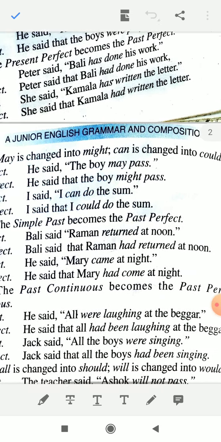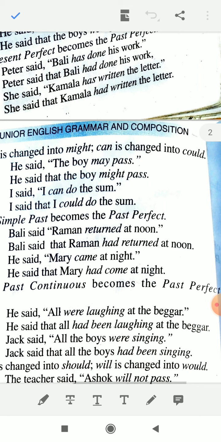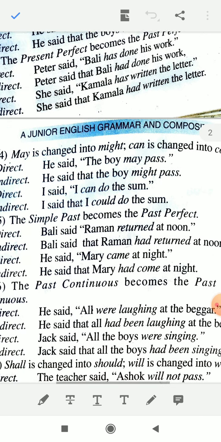Okay, you just keep it in mind. अगर क्वेश्चन में may है तो you will write might, because might is the past tense of may, and if it is given can in the question, then you have to change it into could. Okay, just see the example. He said the boy may pass. He said that the boy might pass. I said I can do the sum. I said that I could do the sum.